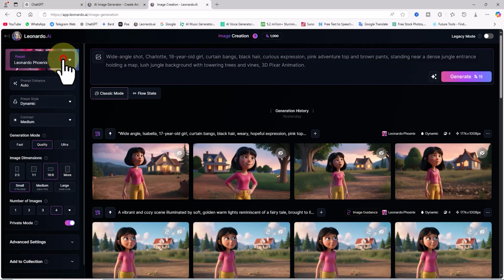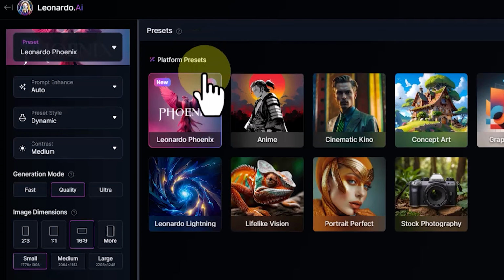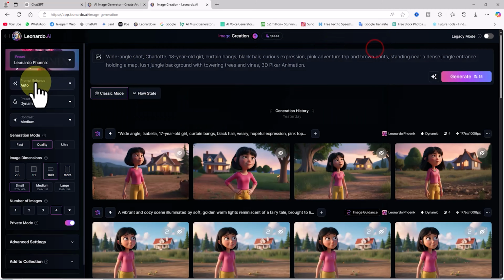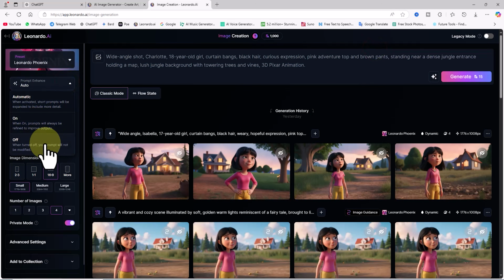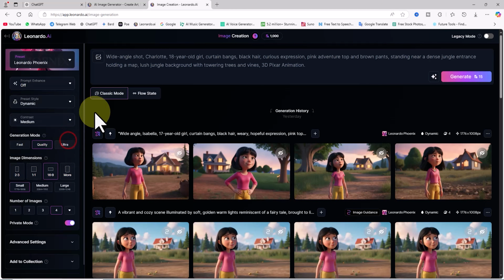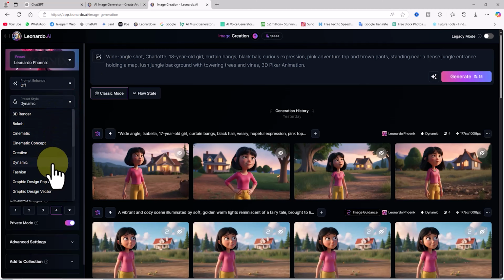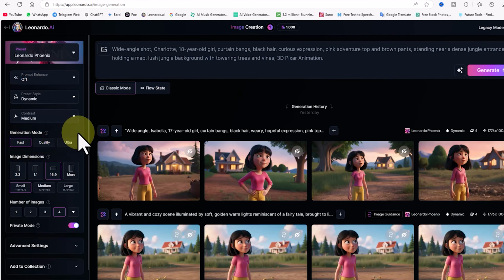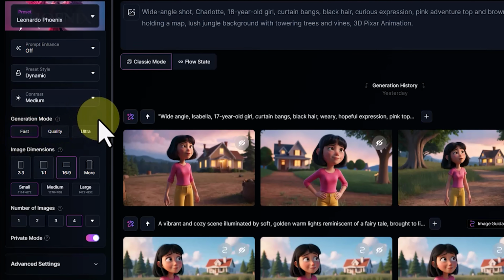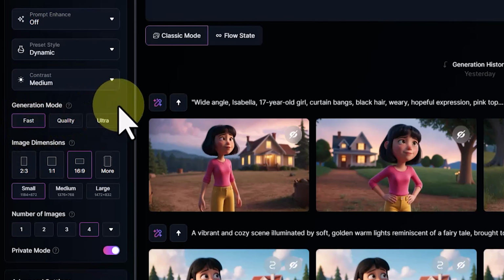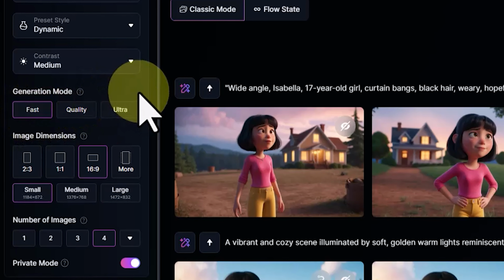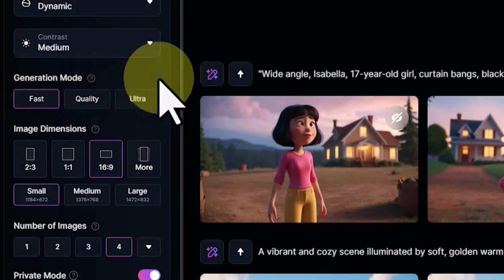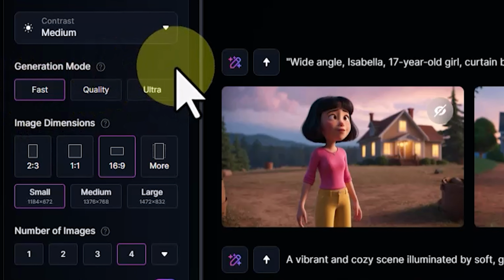On the left panel, under the drop-down menu for preset, select the Phoenix model, which is Leonardo's latest image generation model. Under the Prompt Enhance drop-down, choose Off to ensure Leonardo doesn't alter the prompt. For preset style, select Dynamic. Set the generation mode to Fast. For image dimensions, since I want this video to be a horizontal YouTube video, I choose the 16:9 ratio. If you're creating it for platforms like Instagram, TikTok, or YouTube Shorts, you can opt for vertical ratios like 9:16.